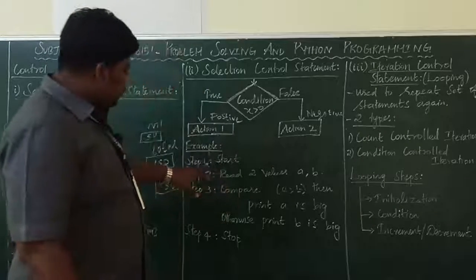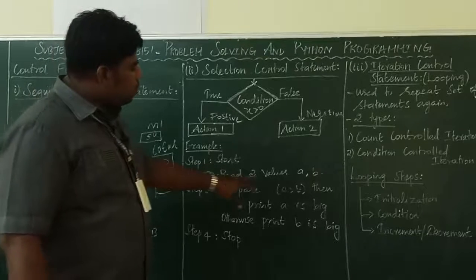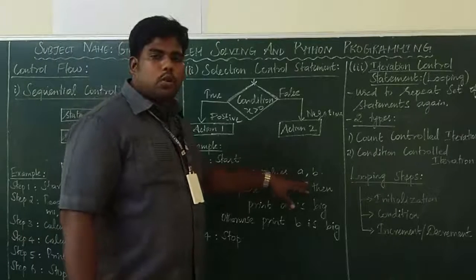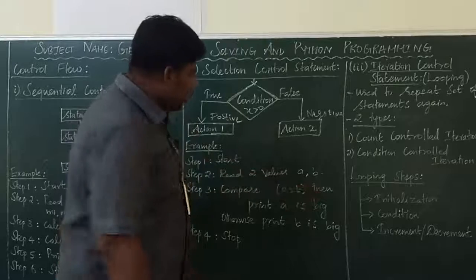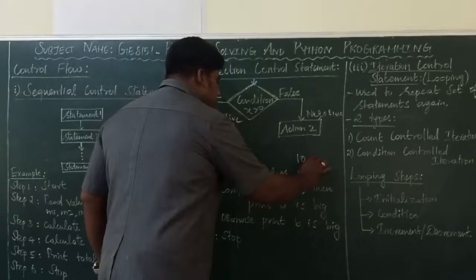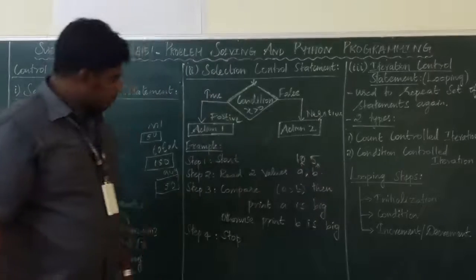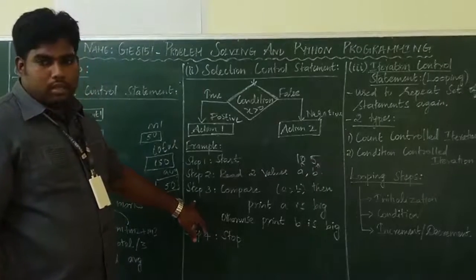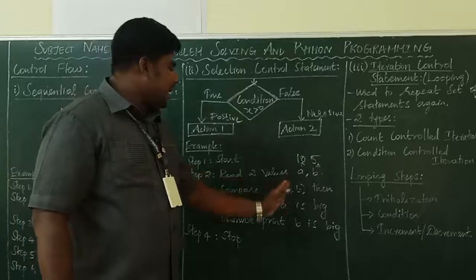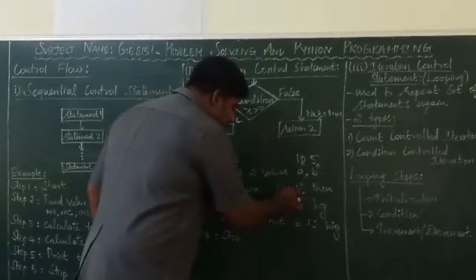Two variables. First start, then read two values, a comma b. These two are the variables used to store the numbers. For example, a is 10 and b is 5. Now compare: if a greater than b.